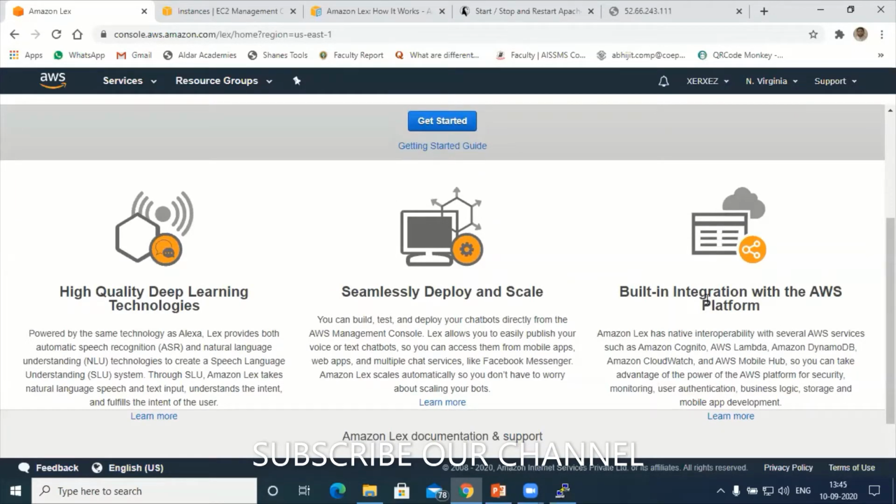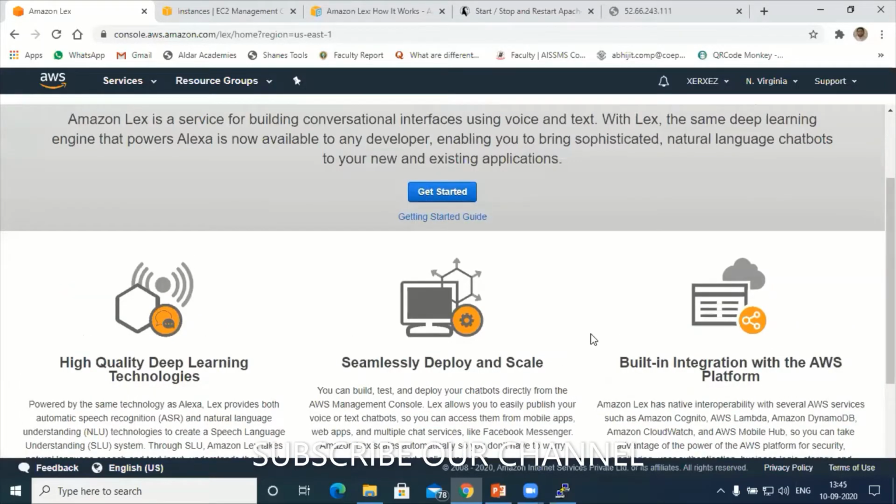One more advantage here: suppose you have deployed the chatbot, and after deployment you came to know that you want to add some more intents. Without disturbing the chatbot in production, we can modify it.